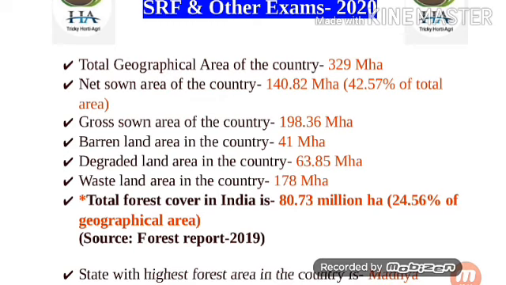Next is wasteland area in the country. Wasteland area means unused land which is either incapable for agricultural purpose or is not useful to its maximum potential due to various reasons. Simply we can understand that wasteland area is non-productive land. There are many reasons for wasteland to exist, such as waterlogged land, marshy land, degraded forest land, saline land, industrial waste land and many others. So wasteland area in the country is 178 million hectare.